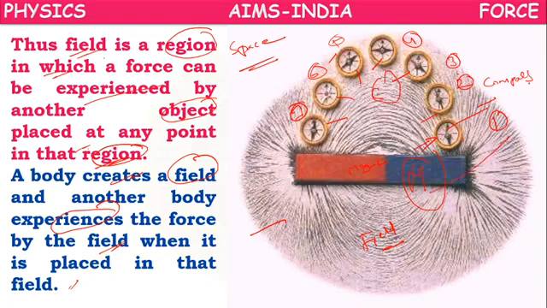Here the magnet is creating the field and the compass is experiencing the force created by this field. So this is about field force.